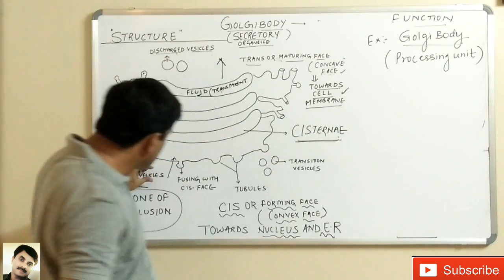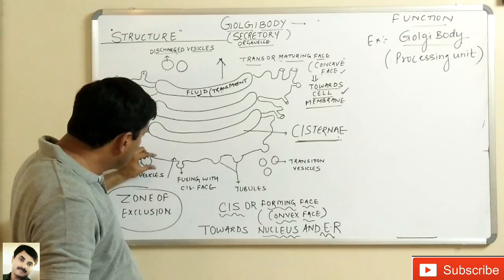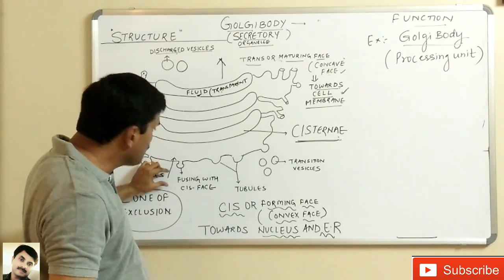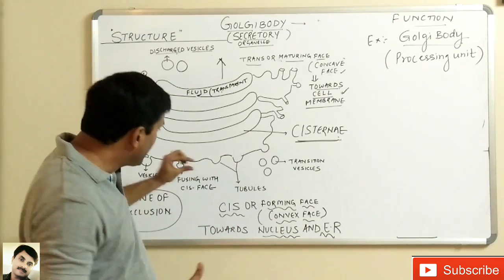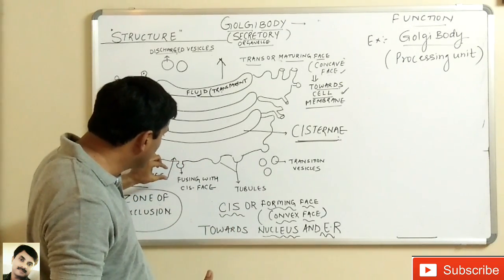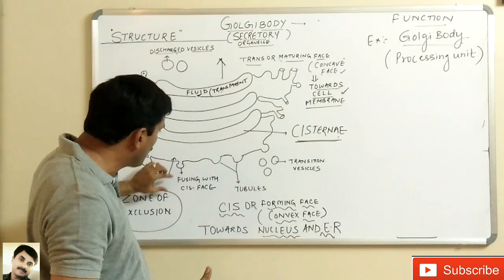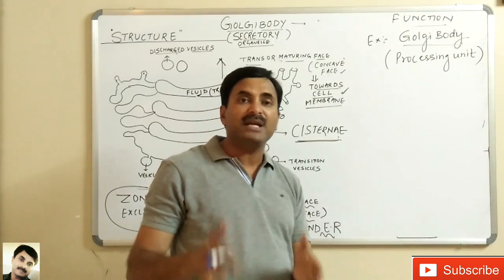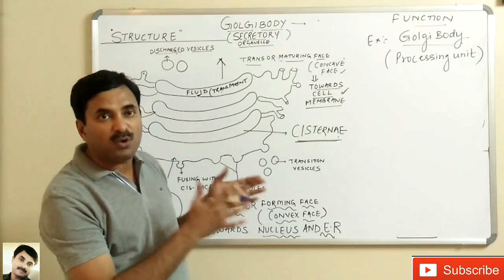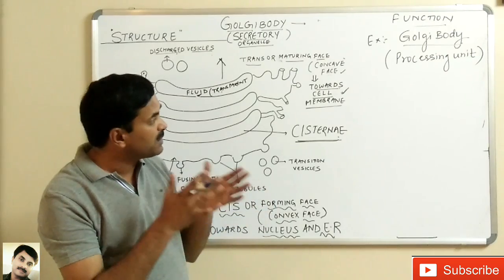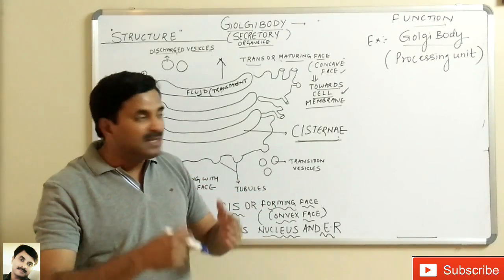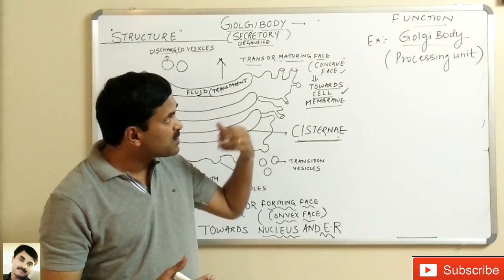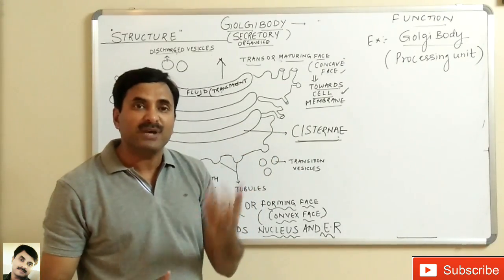Because there are many substances which are taken by the Golgi complex from the endoplasmic reticulum, and these substances are modified in various ways. Especially the Golgi complex takes the protein from the ER and it is responsible for the processing of those substances. Means the substances are modified in various ways.